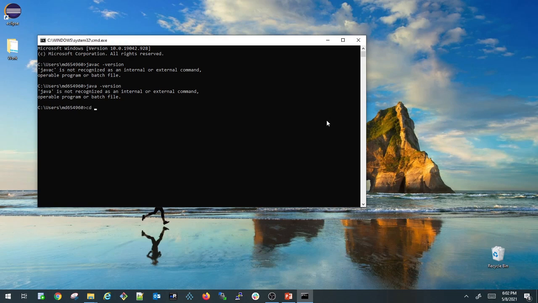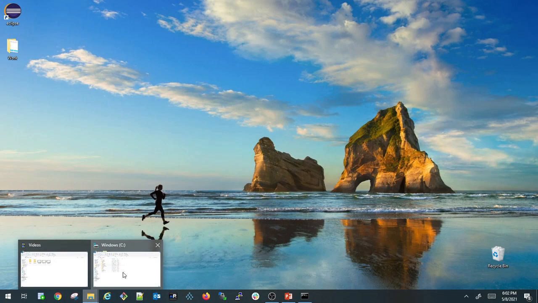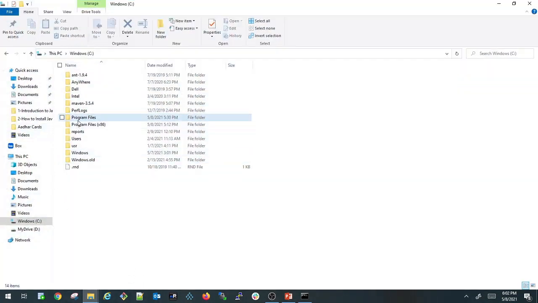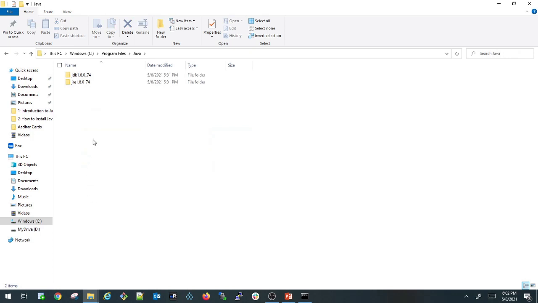I am going to the folder where I installed Java. Under C drive, Program Files, I have a Java folder. Under Java I have JDK and also I have a JRE. As we already discussed, JDK will be used by the developers and the JRE will be used by the end users or the customer. As we all are developers, we'll be using the JDK.